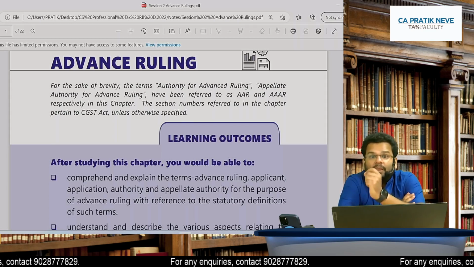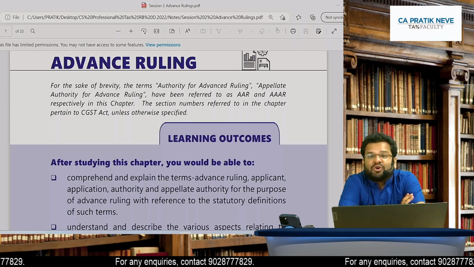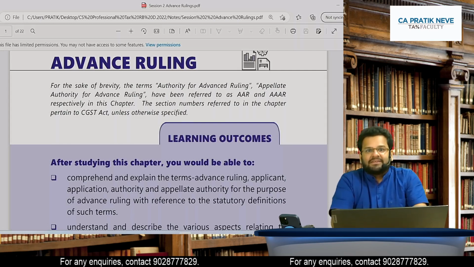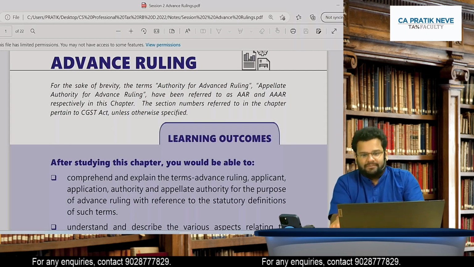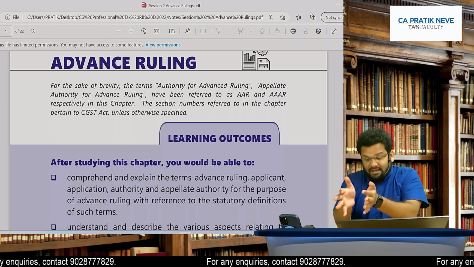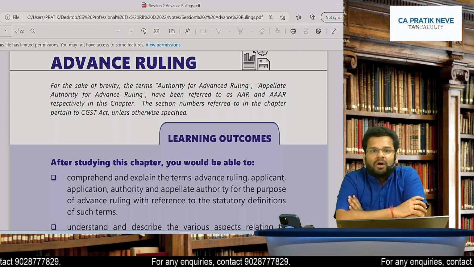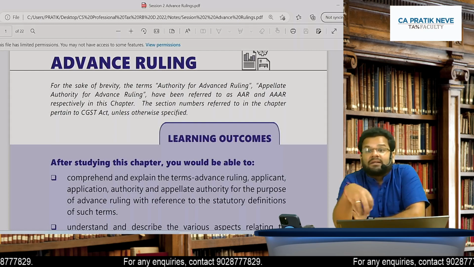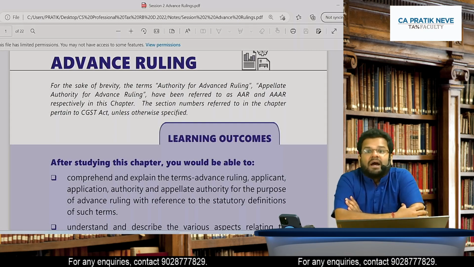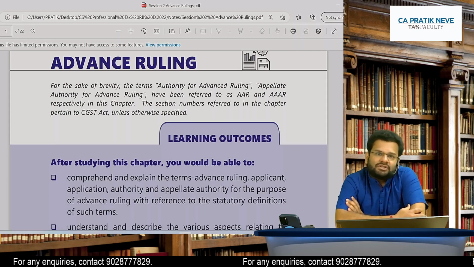Friends, when we talk about advanced ruling, it consists actually of two words. One word is advance and second word is ruling. Advance means before undertaking a particular transaction, or before even starting the business. That is the meaning of the word advance. And meaning of the word ruling means decision.